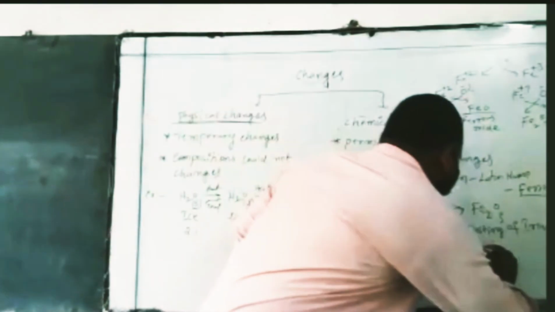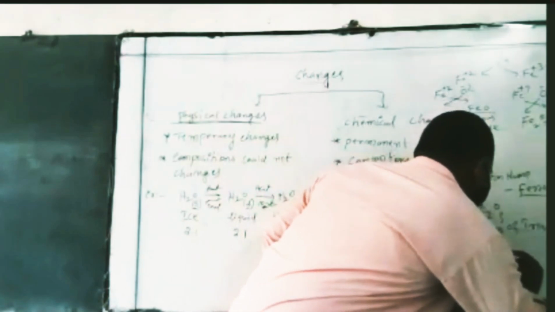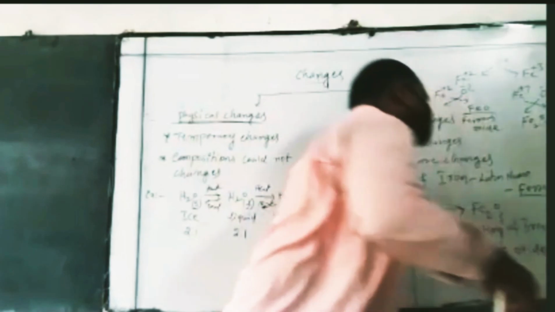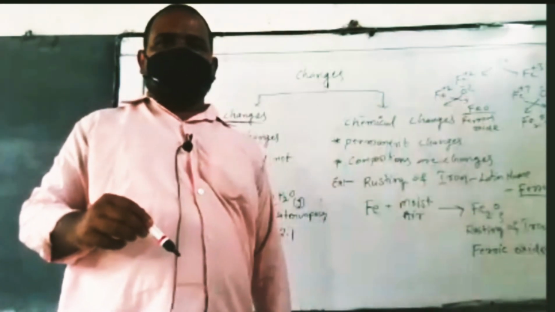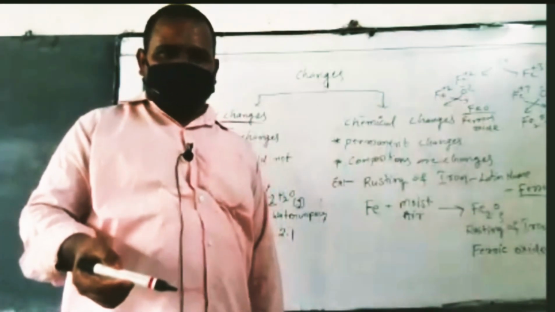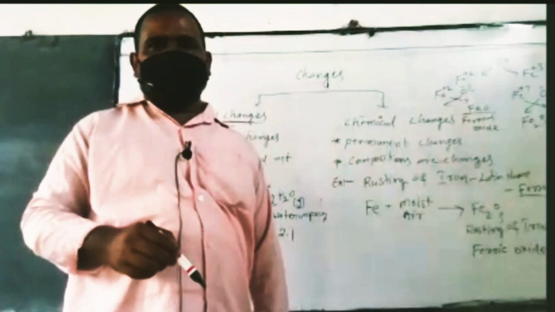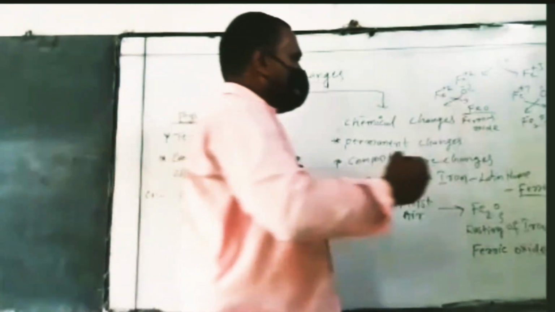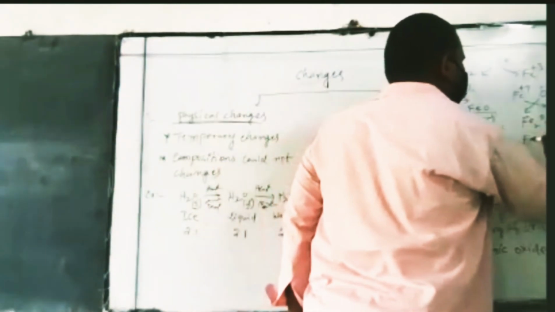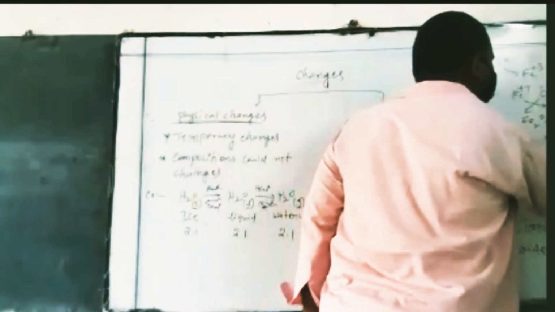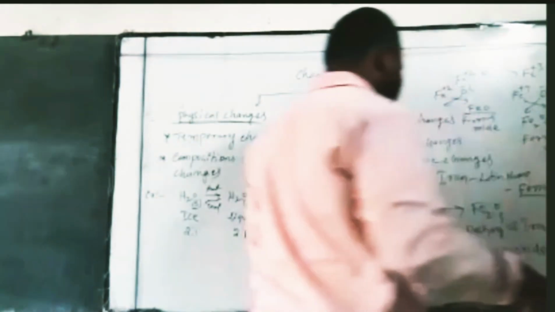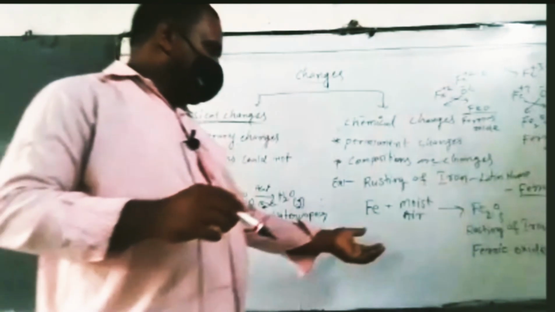More charge means -ic, less charge means -ous. So this is the ferric oxide.